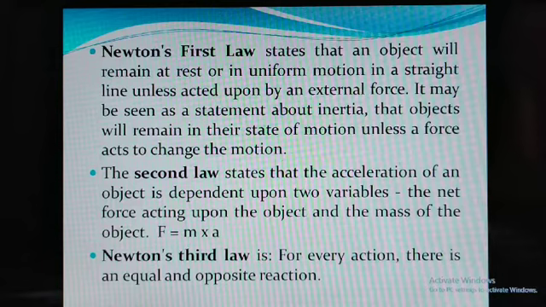So that is Newton's third law of motion. Otherwise, whenever we throw a ball at the wall, immediately that ball will be reflected with the same speed. That is Newton's third law of motion. Action and reaction are equal and in opposite direction.